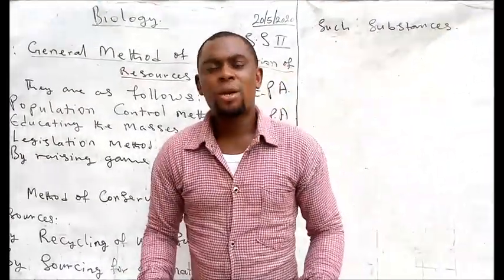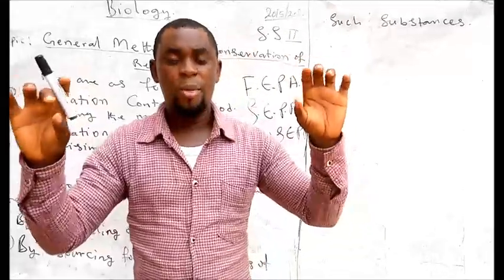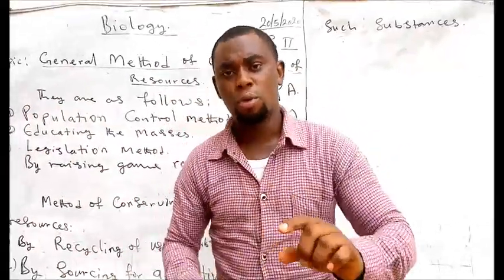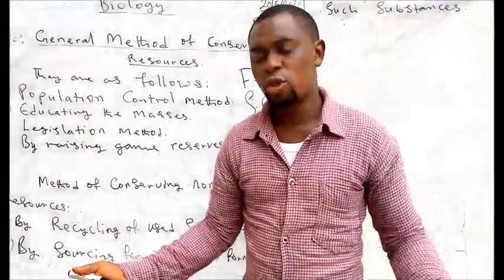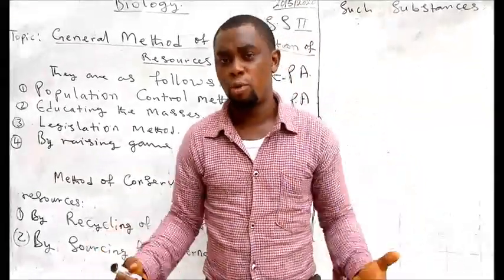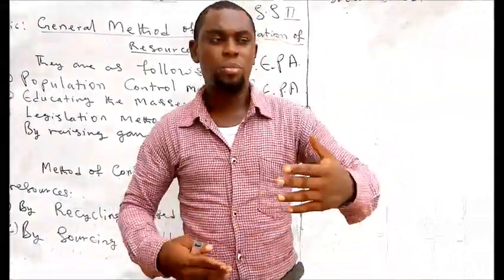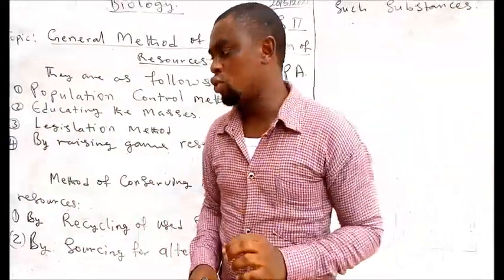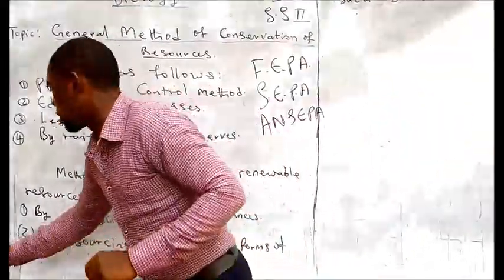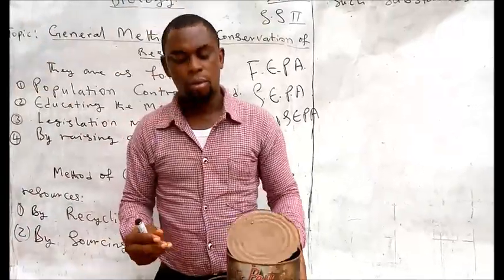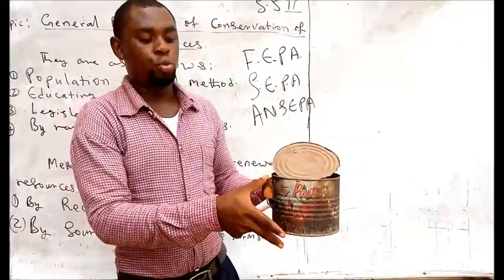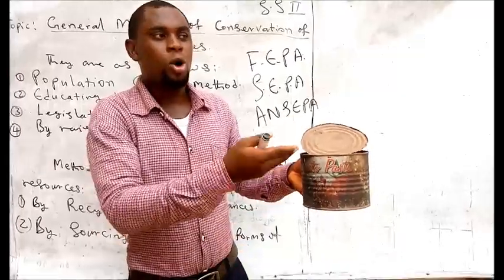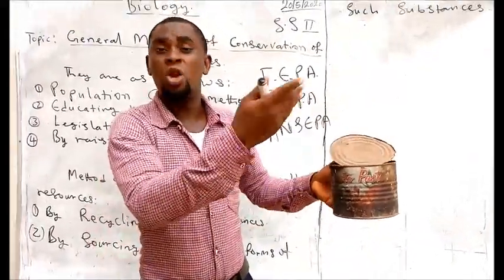When we talk about recycling used substances as a method of conservation of non-renewable resources, I just made mention of some of the substances that are non-renewable in nature. Metals and other minerals are non-renewable. Metal is one of these minerals that is used to produce some of our cans, irons, even the aluminiums.